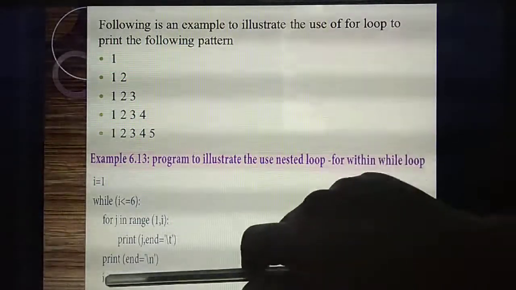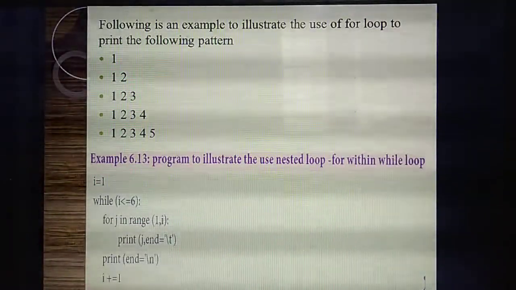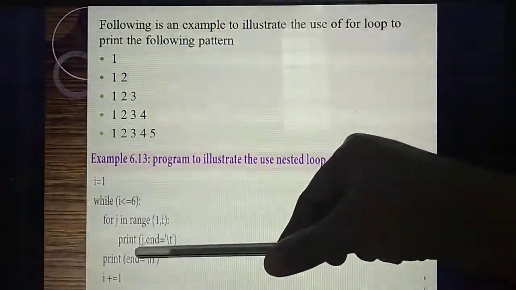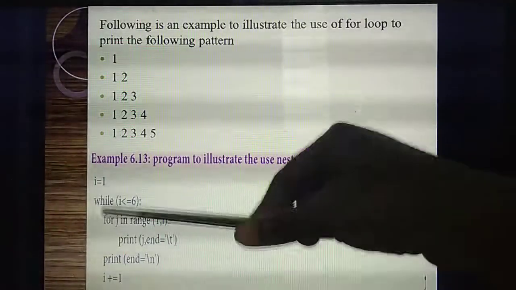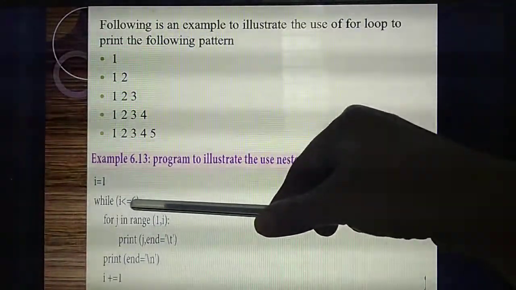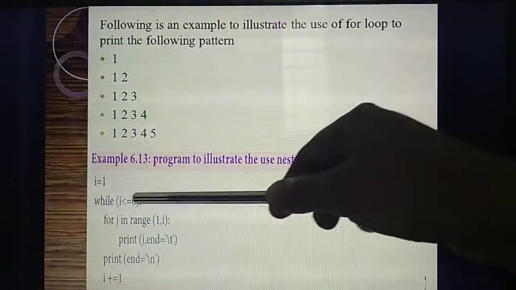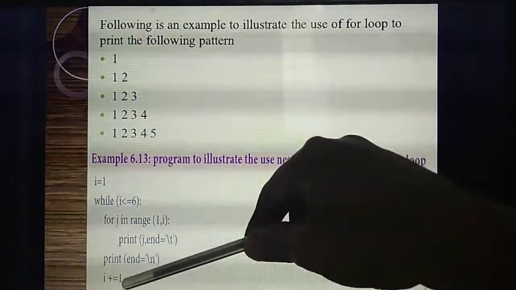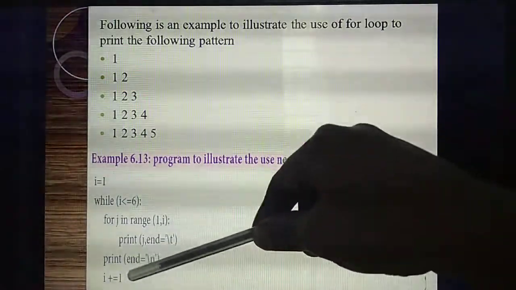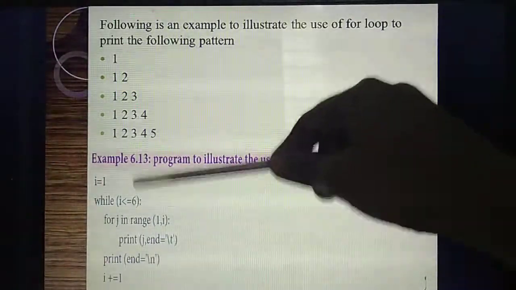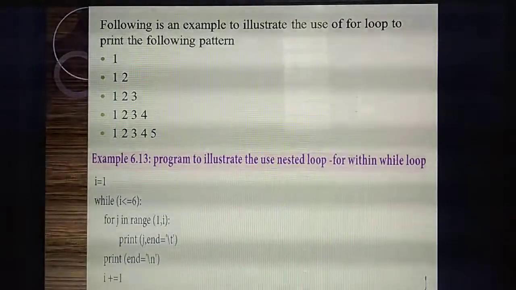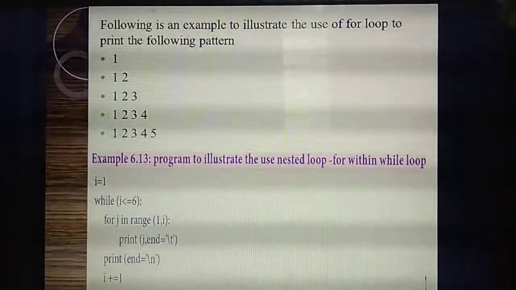Then i plus equal to 1. What's the meaning? Each time the value will get incremented. Till how much will it get incremented? While the value is less than or equal to 6, that means till 5. i's first value is 1, then 1 plus 1 is 2, then 2 plus 1 is 3, 3 plus 1 is 4. Till 5 it will print. And it's a very, very important program. Again and again I am telling.